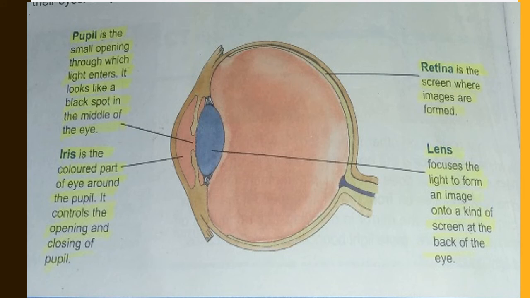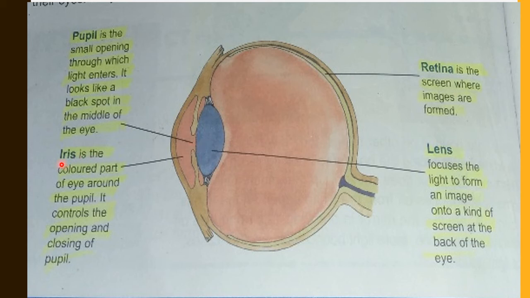So here is the page from your book. This is the structure of an eye. First part I'm going to read about is the pupil. Pupil is the small opening through which light enters. It looks like a black spot in the middle of the eye. Here you can see this is the small hole that is known as pupil through which the light enters into the eye.